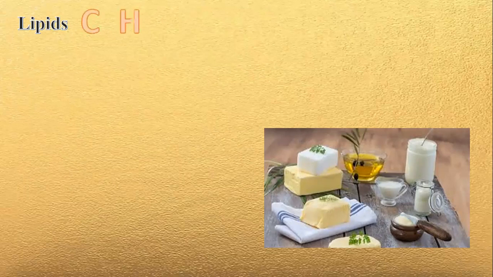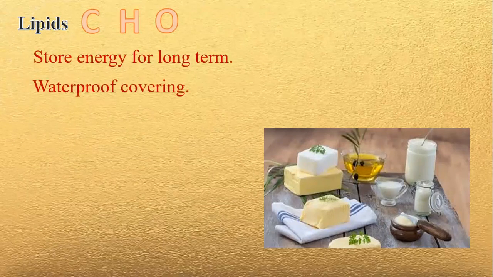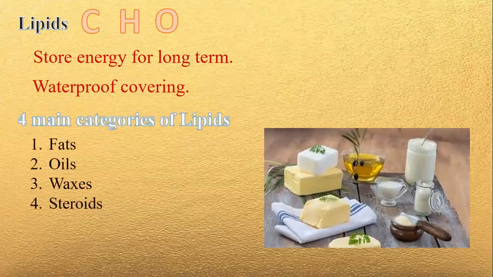The second group of organic compound is lipid, or the organic molecules which are not soluble in water. It contains carbon, hydrogen, and oxygen. The function of lipids is to store energy for long term and for waterproof covering. We have four main categories of lipids. Those are the fats, oils, waxes, and steroids.